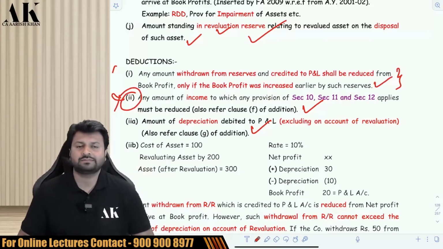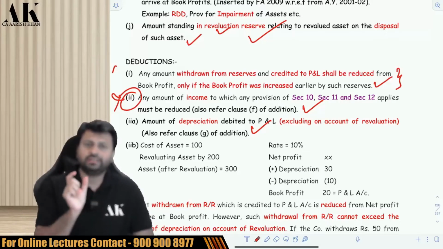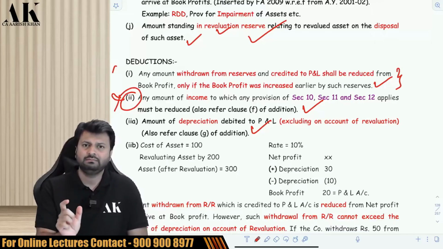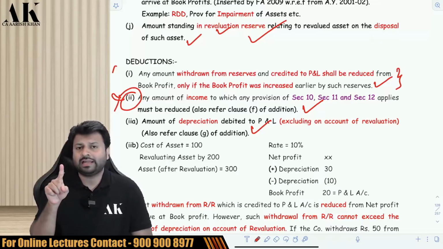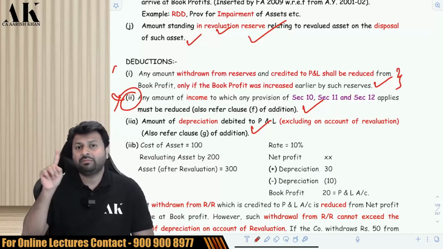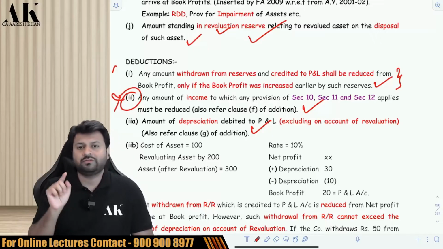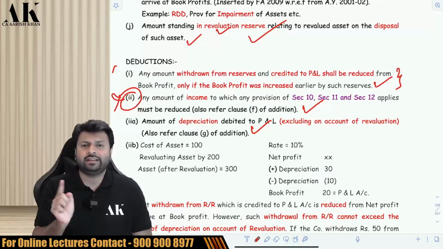What do I mean by this? I cannot explain much about this because it requires a lot of examples. But only keep in mind one thing in the exam. You can reduce this from the book profit only if it is written in the bracket that book profit was increased in the earlier years. If it is written in the bracket that book profit was increased in earlier years, you can reduce from book profit. If it is written in the bracket that book profit was not increased in the earlier year, then you don't have to reduce this.